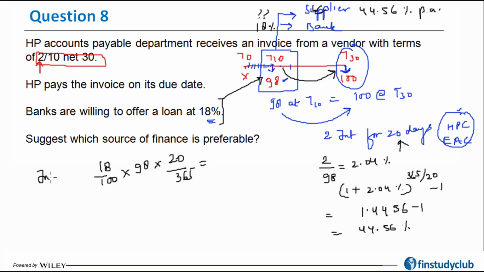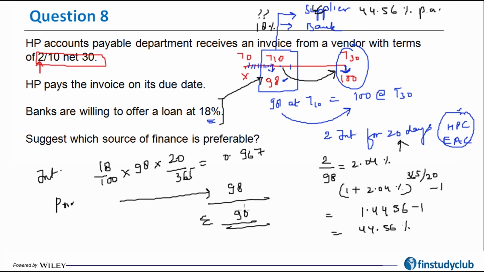So that's going to be the interest part, and along with the principal of 98, the total amount to be paid is 0.967, which makes it 98.967, which is lower than 100, which you would have paid to the supplier if you had taken his loan. Okay, so this decoding part is pretty important from an exam standpoint.